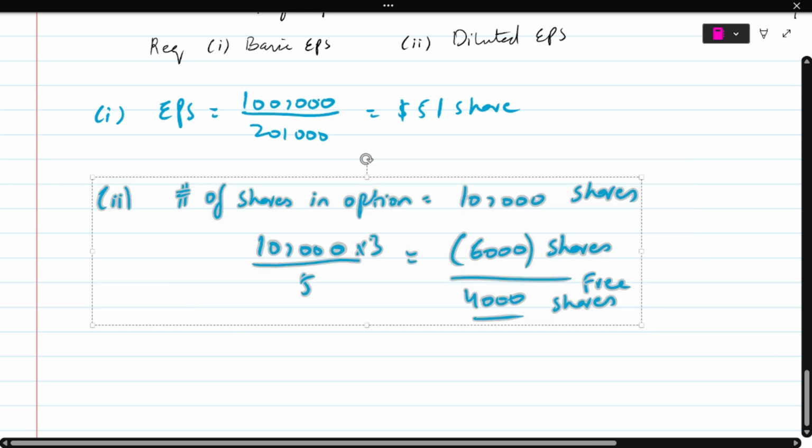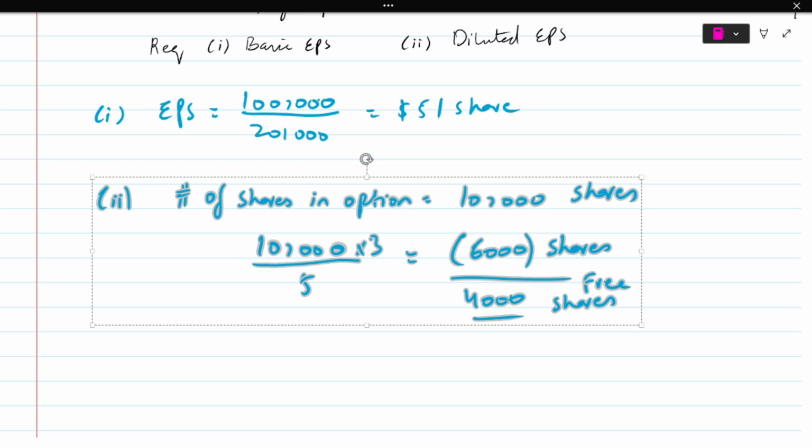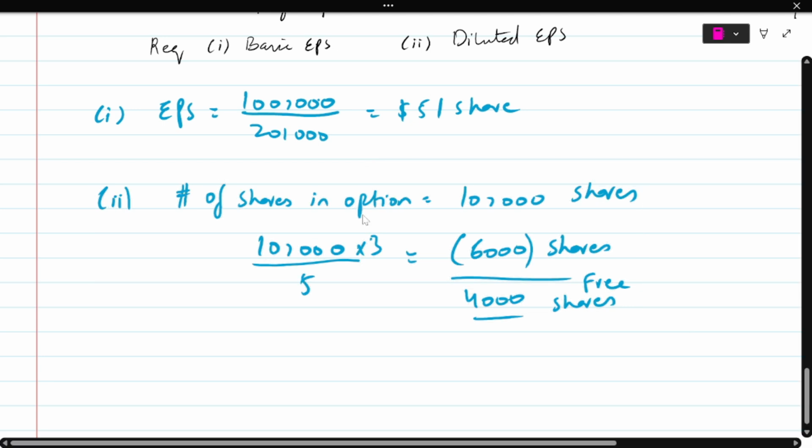Whenever you have a share option question, you will always calculate the free element. The way to calculate it is to see how many shares the company is offering us right now, and what if we had invested the same money and bought from the market? How many shares would we have gotten then? We would have gotten only 6,000 shares. So the company is giving us 4,000 free shares, and this is what is going to cause the dilution in the EPS in the future.